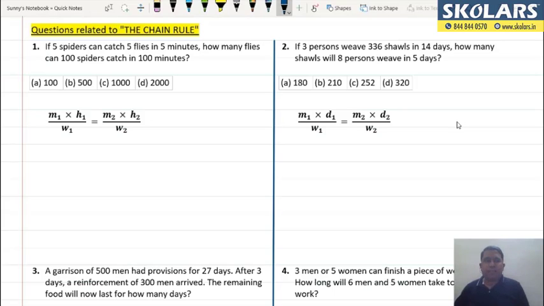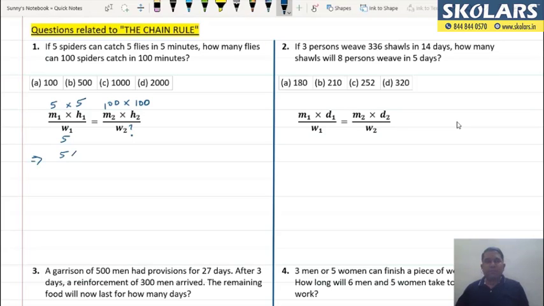If 5 spiders यानी M1 की वैल्यू हो गई 5 in 5 minutes, H1 की वैल्यू मैंने ले ली 5, can catch 5 flies, तो W1 की वैल्यू हो गई 5. Then how many flies can 100 spiders, तो M2 की वैल्यू हो गई 100, can catch in 100 minutes, तो H2 की भी वैल्यू हो गई 100. And here also the W2 is unknown. अब इसी को अगर हम solve करें, so yet again I am rewriting the formula.